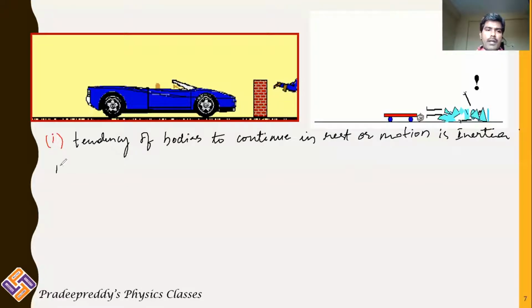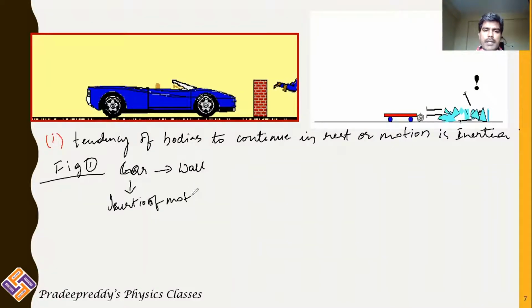In figure 1, this car is in inertia of motion, so the person who is in the car is also possessing inertia of motion. When the car hits the wall, the inertia of motion is directly changed to inertia of rest.